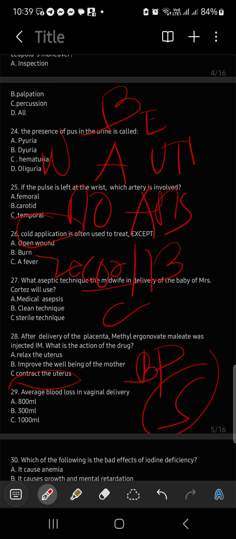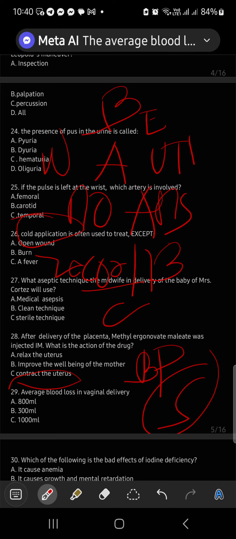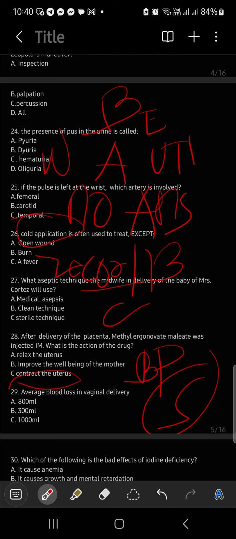Mostly, Methergine is being given if the patient is already having what? Shock. Average loss of vaginal delivery. Okay? Average loss of vaginal delivery. Now, based on our source, what is the answer? It's 500 ml. However, ayun na. Yes, very good. Okay. All right, I'll explain why.